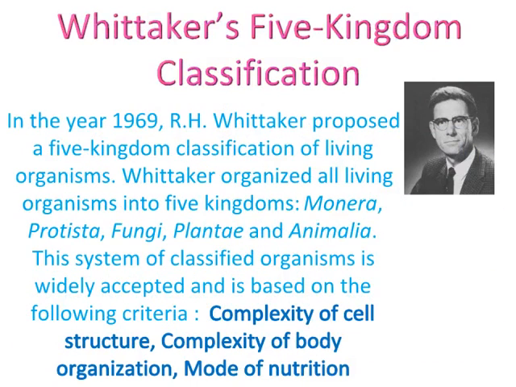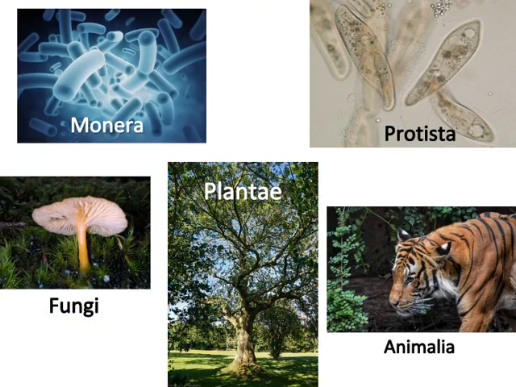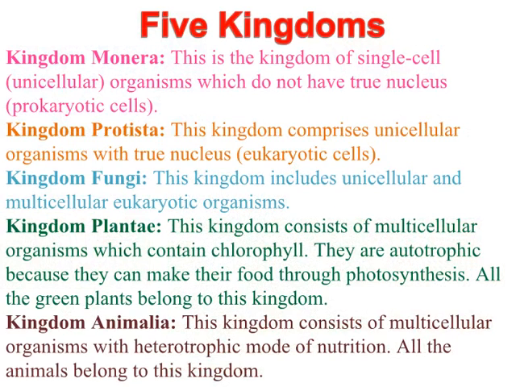Whittaker's Five-Kingdom Classification. In the year 1969, R. H. Whittaker proposed a five-kingdom classification of living organisms. Whittaker organized all living organisms into five kingdoms: Monera, Protista, Fungi, Plantae, and Animalia. This system of classification is widely accepted and is based on the following criteria: complexity of cell structure, complexity of body organization, mode of nutrition. Let's look at what kind of organisms constitute these five kingdoms.